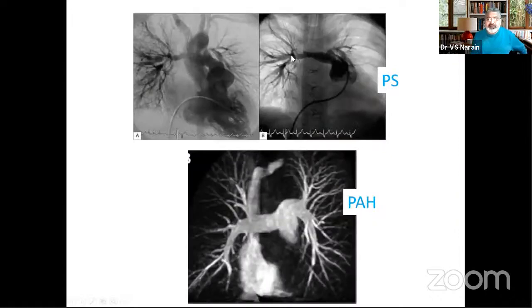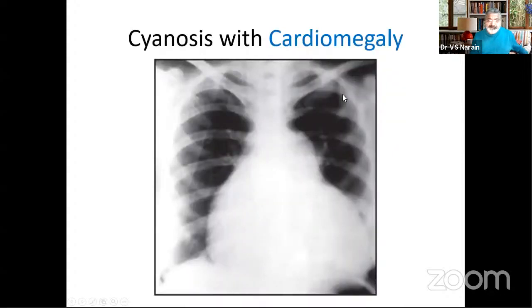And these are the angiograms. You have a diminutive right pulmonary artery in PS, but you have a prominent artery in PH. So the main pulmonary artery would be prominent in both, but the right pulmonary artery is prominent in PH. It is diminutive or small in pulmonic stenosis.